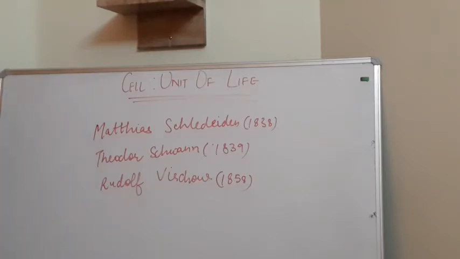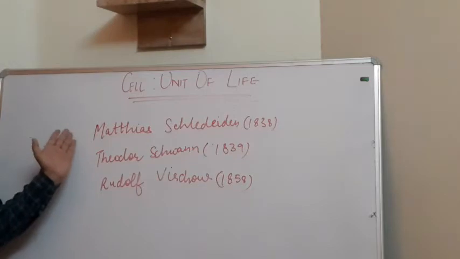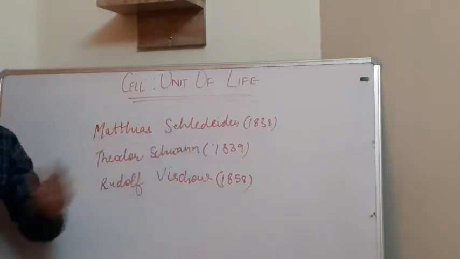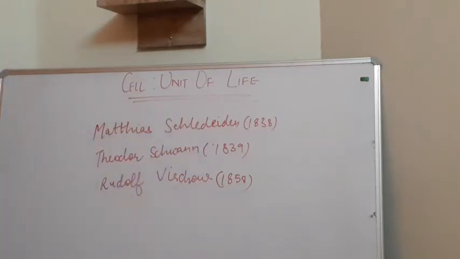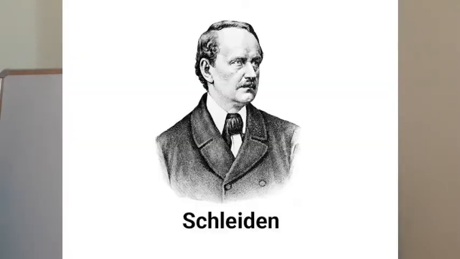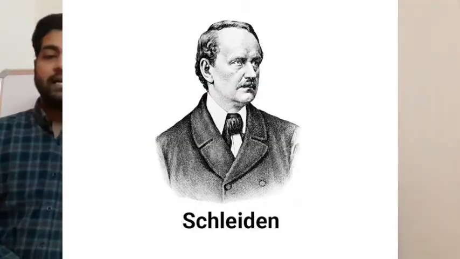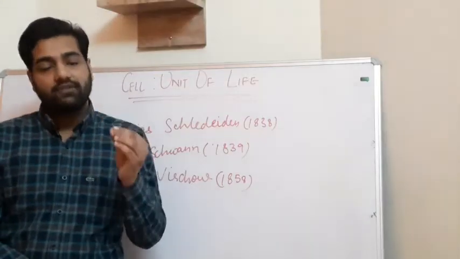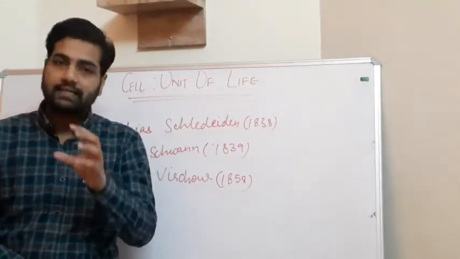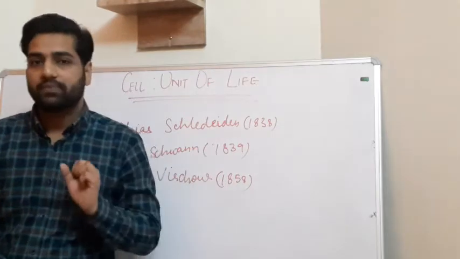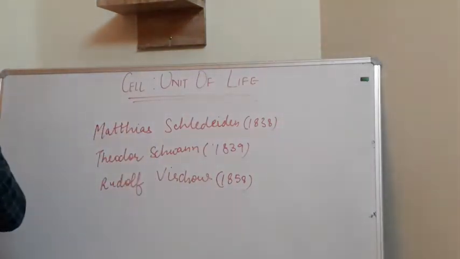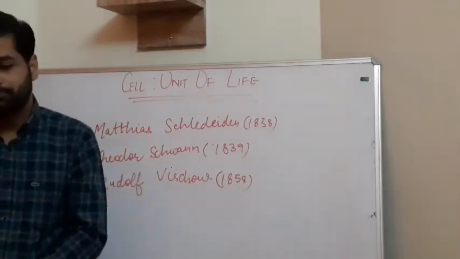According to the first botanist, Matthias Schleiden, in 1838, he observed the cell structure of plants. He observed that every function of the plant is done by the cells from which the plant is made, and each cell performs its specific function.